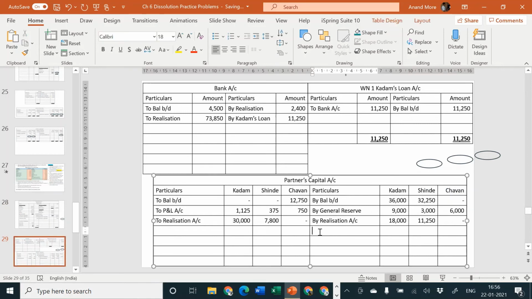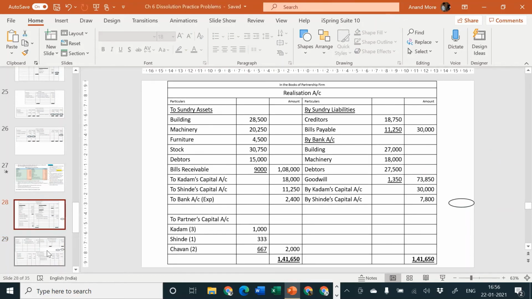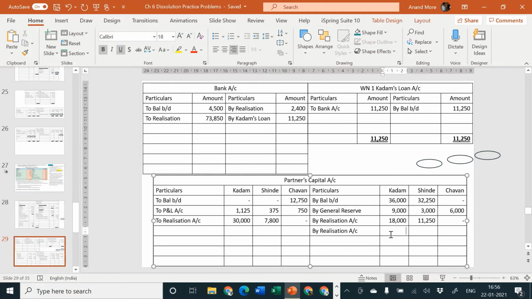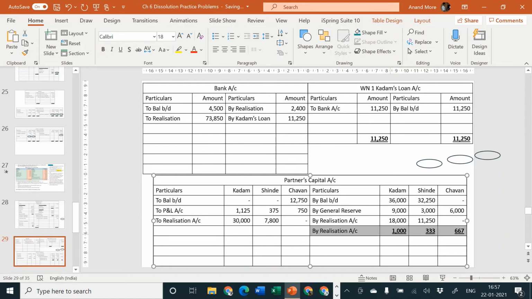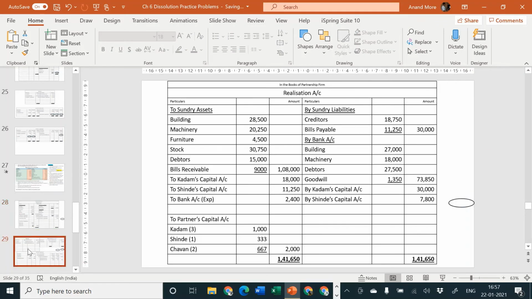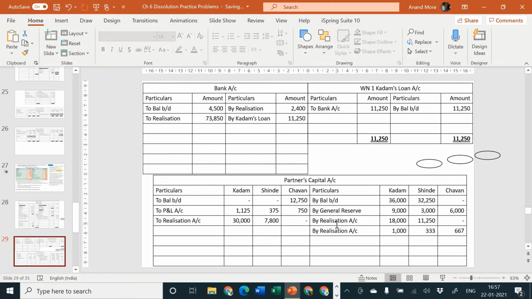Let us transfer it to partners capital account credit side by realization. The amount is how much? 1000, 333 and 667. Okay, now everything else is closed. Partners loan account is closed, realization account is closed. Only two accounts are pending, bank account and partners capital account. It is better for us to close partners capital account.